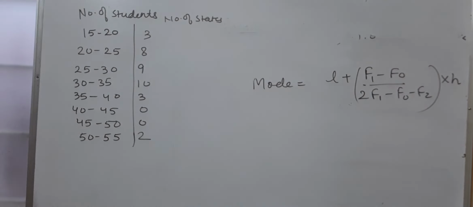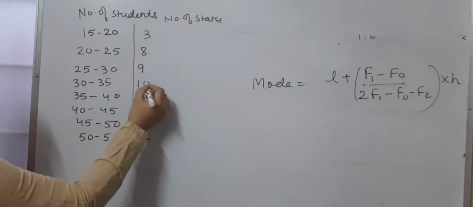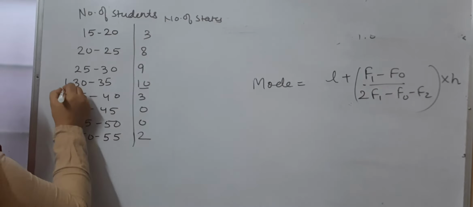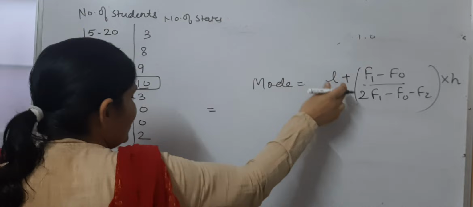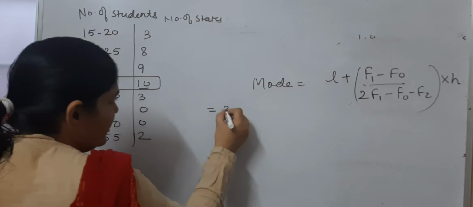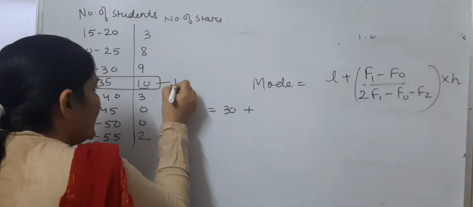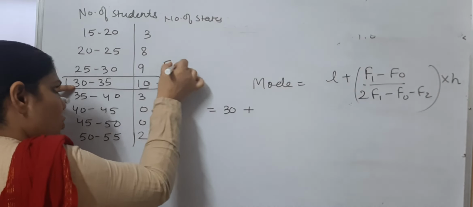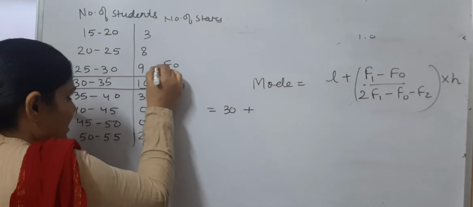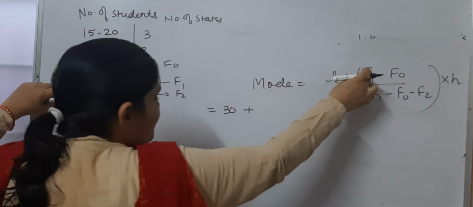So what is the first step? First step will be finding the modal class. So the class with the highest frequency. Here the highest frequency is 10, so this is our modal class. Okay, so just tell me what will be L. L will be 30. This is our F1. Before F1 comes 0, that is F0. After F1 comes 2, this is F2. So I'm going to put the values here.